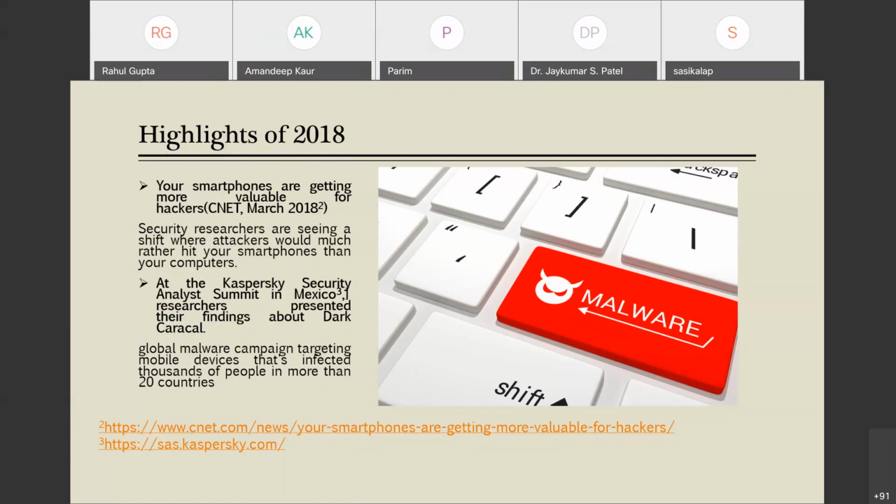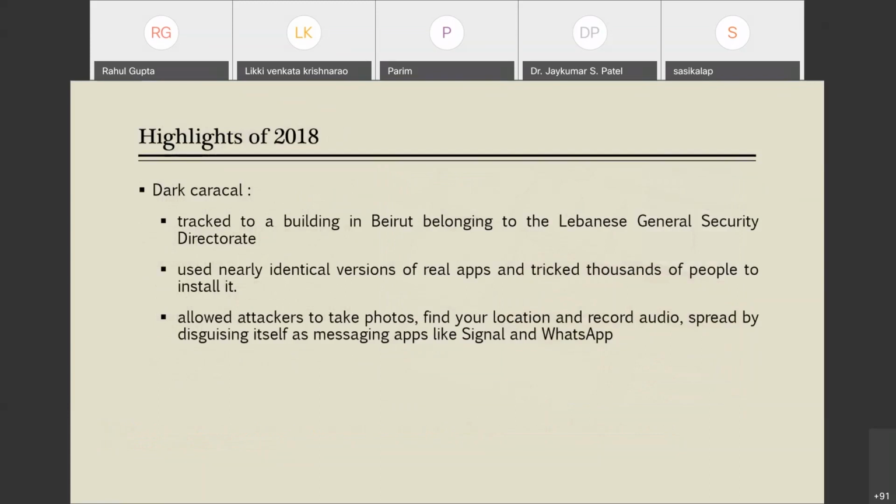Next is the extract from the Kaspersky Security Summit, which was held in Mexico. In the same year, there were various findings in that report, but one of the major findings was regarding a malware which was known as Dark Caracal. So what is this malware? In short, it is defined as a global malware campaign which is targeting mobile devices that have already infected thousands of people in more than 20 countries. So let us know more about this Dark Caracal.